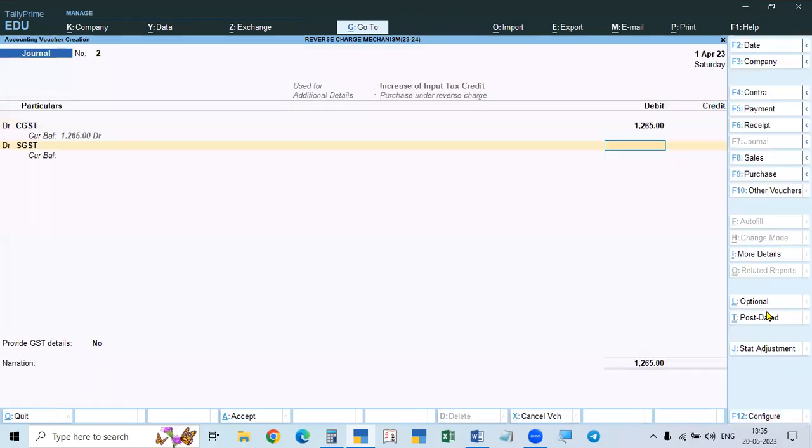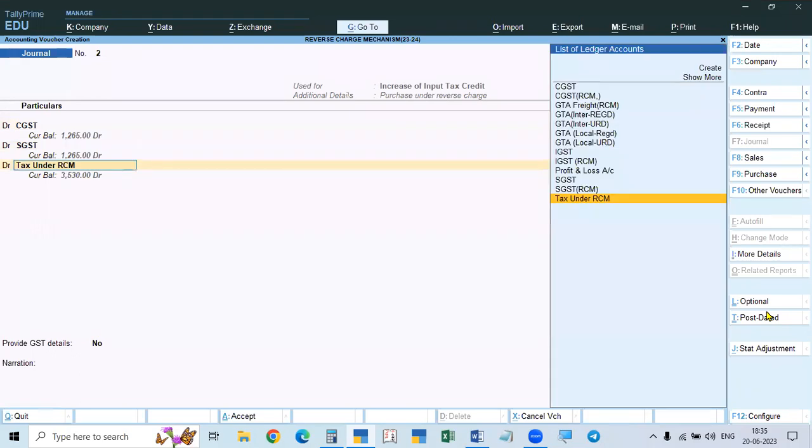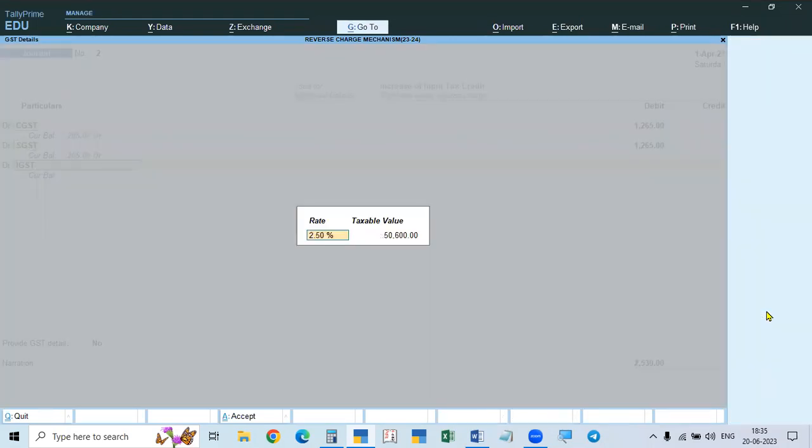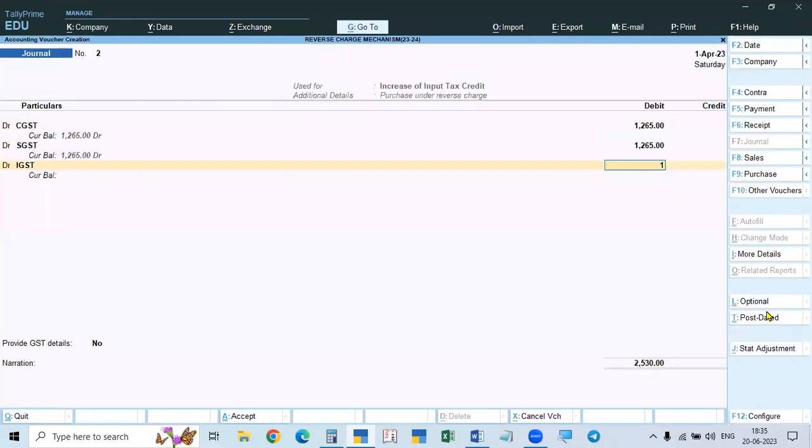SGST also the same, 1,265, and again debit. IGST 5% of 20,000, it is 1,000 rupees. Okay, and then that is to be cancelled, the tax paid under RCM.